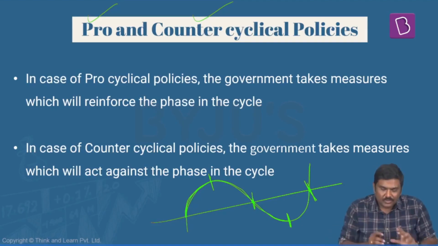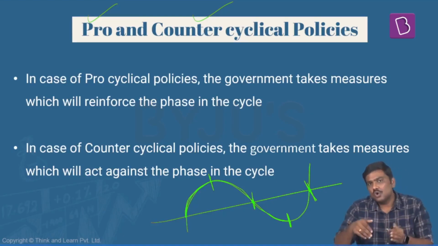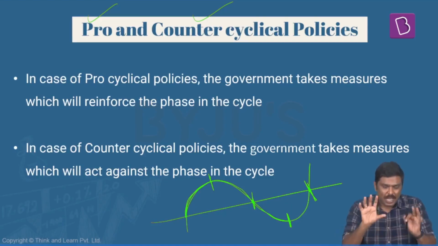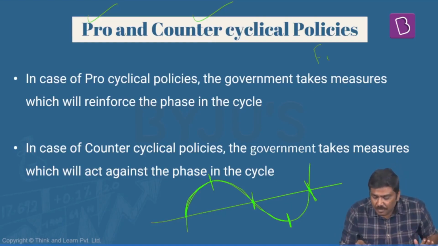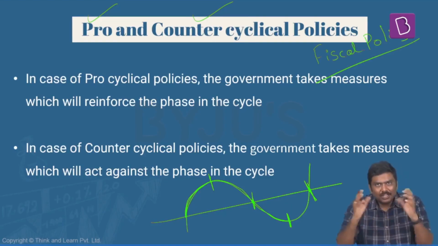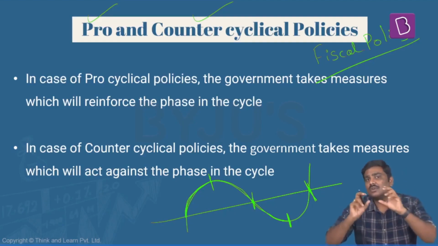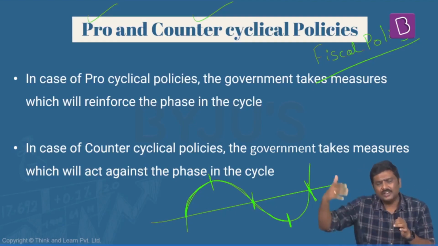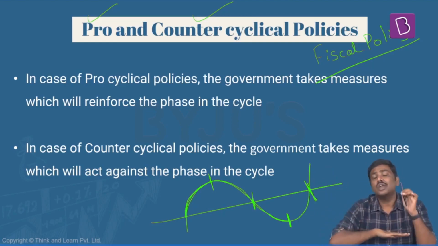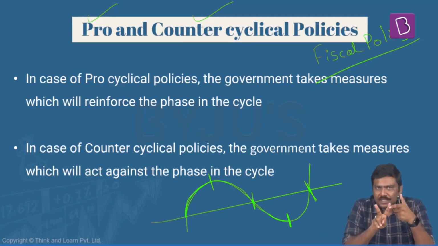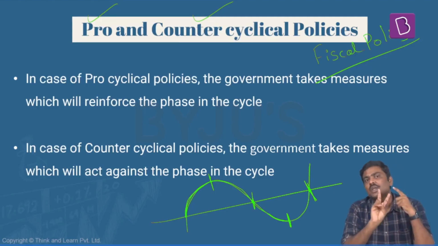Now, when the economy will be experiencing either a boom, slowdown, recession, or recovery, what is the role of the government? I'll use a term, fiscal policy, here. Generally, you'll come across two terms. One is called a fiscal policy, and the other one is called a monetary policy. Again, there are different types of policies, but when you look at the overall economy, two policies are very, very important. One is fiscal policy, and the second one is the monetary policy. What is the basic idea of both of them?